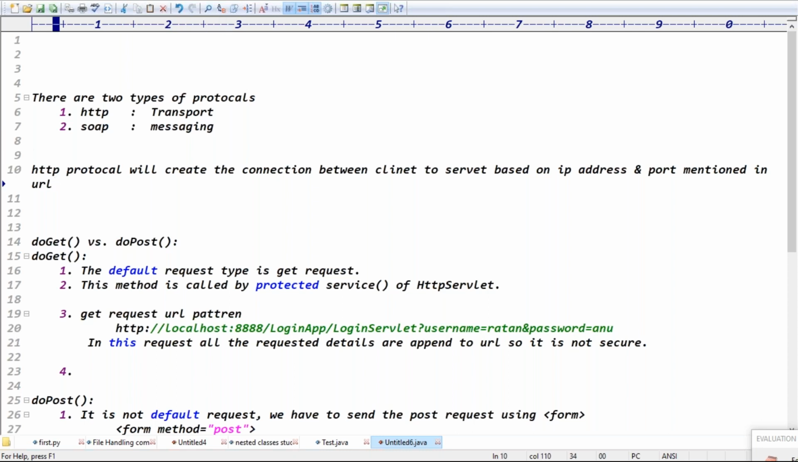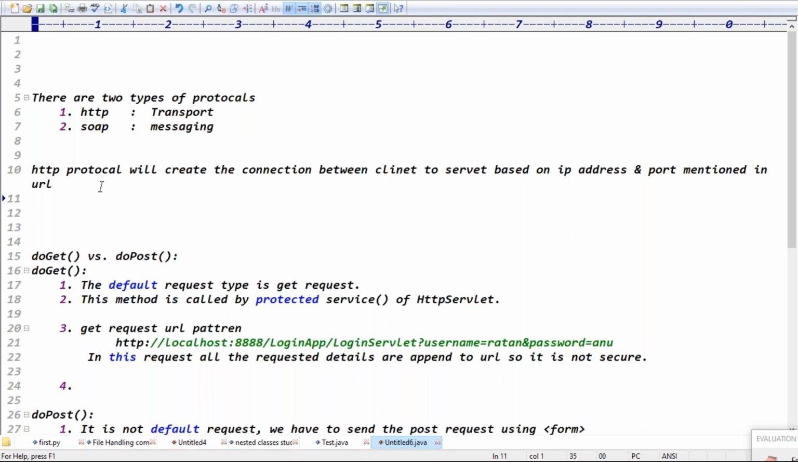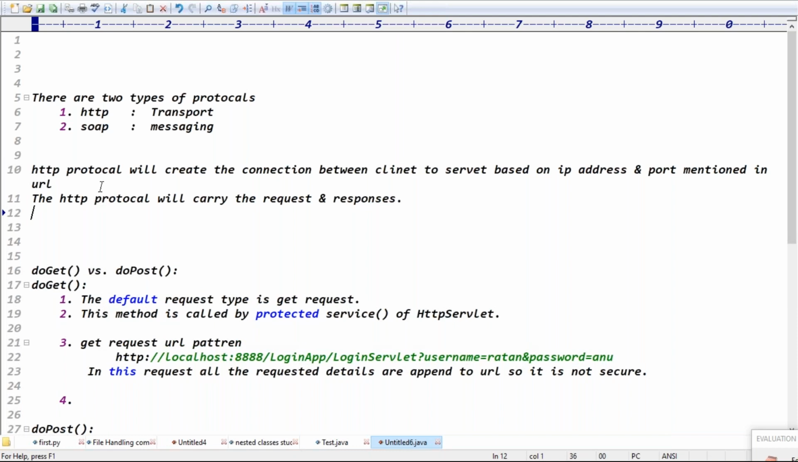So the HTTP protocol will create the connection between the client and server based on the IP address and port number mentioned in the URL pattern. And who will carry your request and response? The HTTP protocol will carry the requests and responses, as it is transportation, nothing but carrying. It doesn't talk about what is there internally. It is talking only about transporting, right?